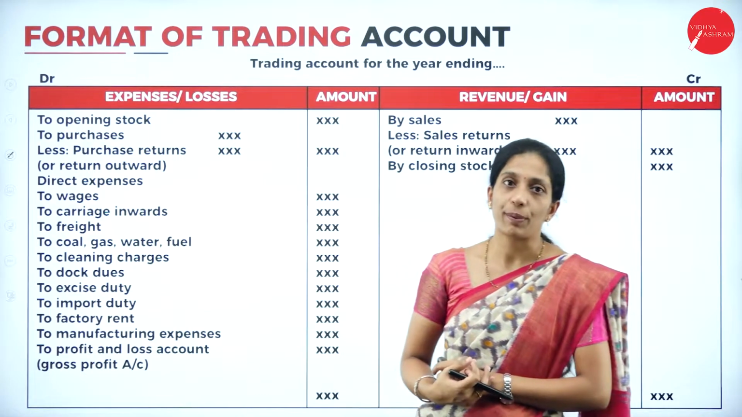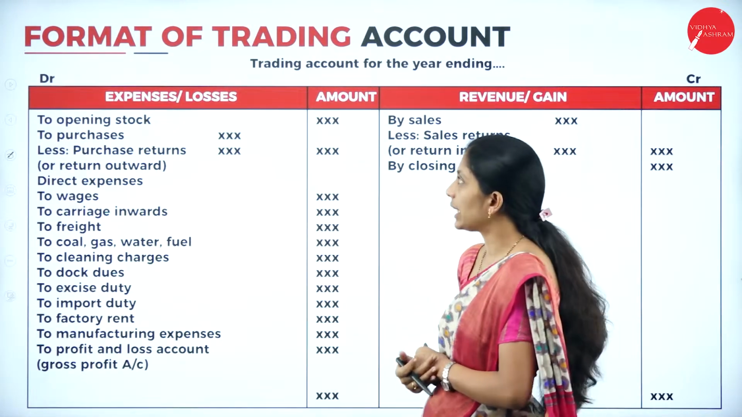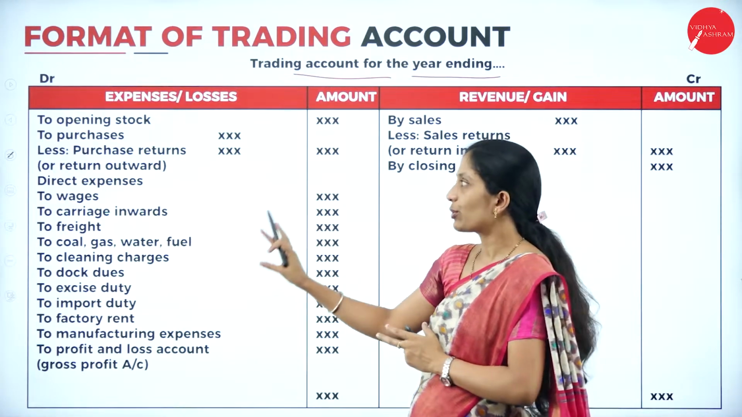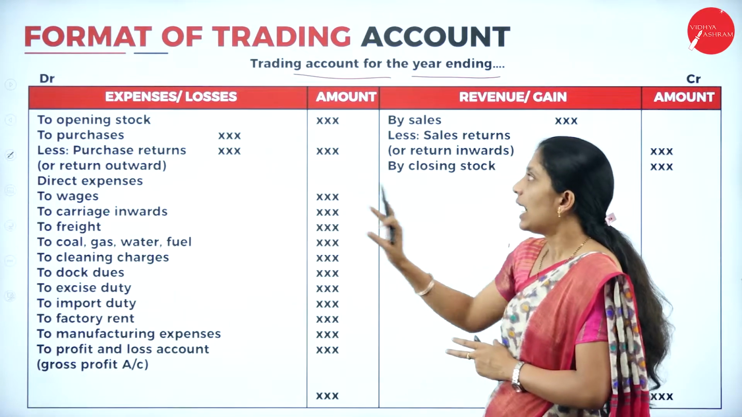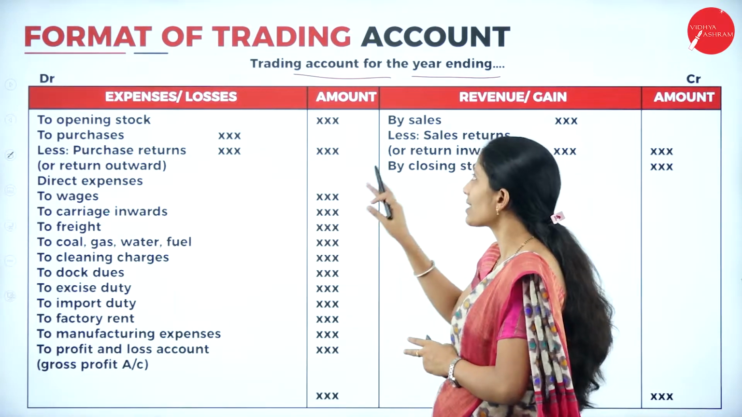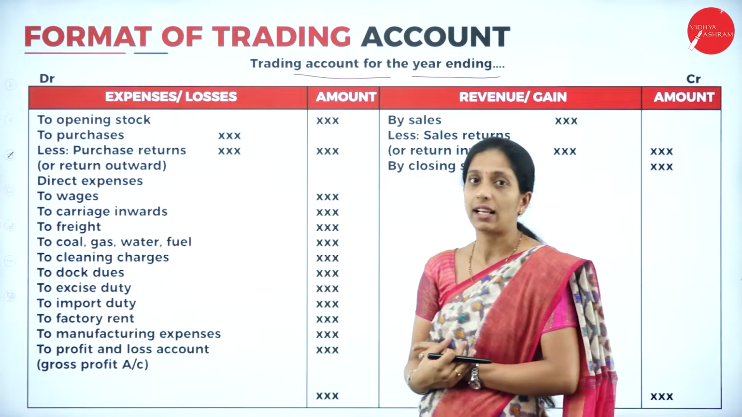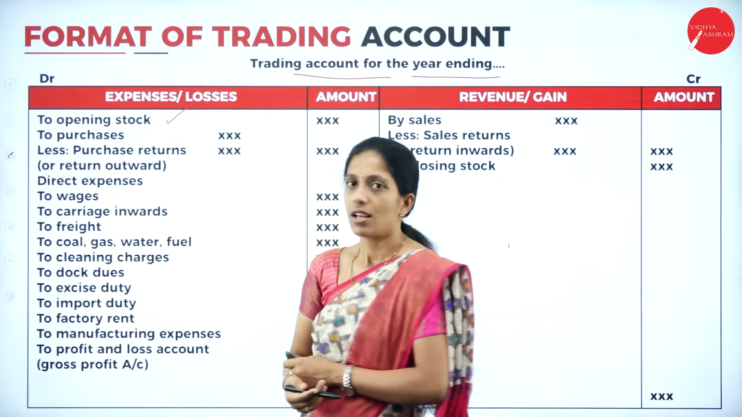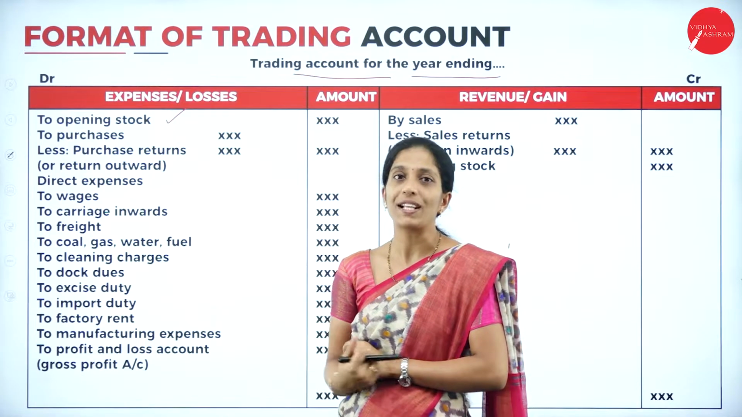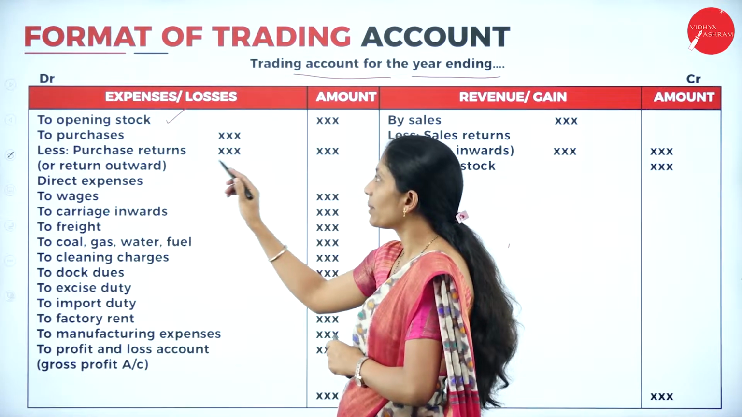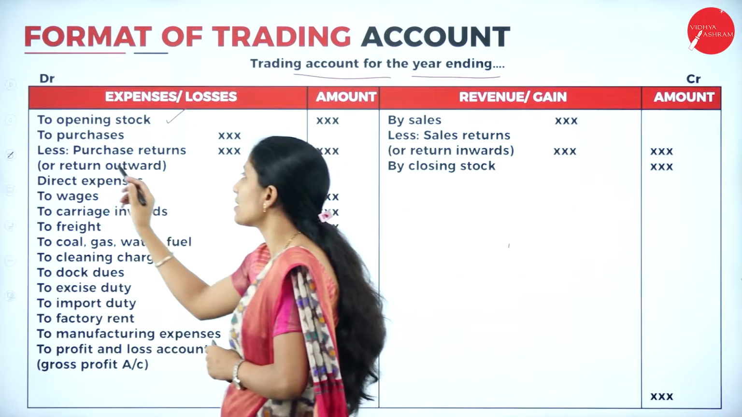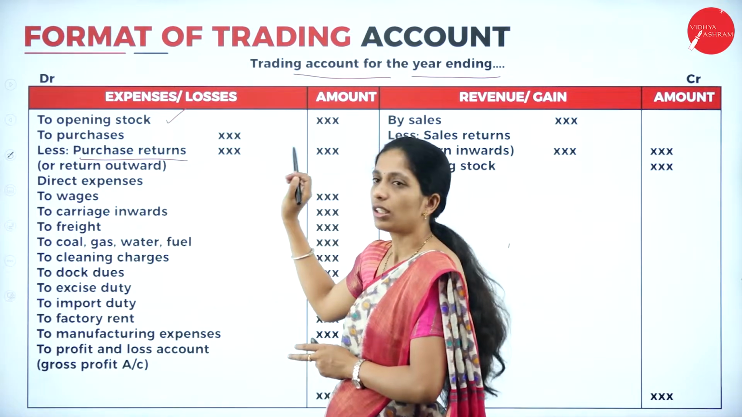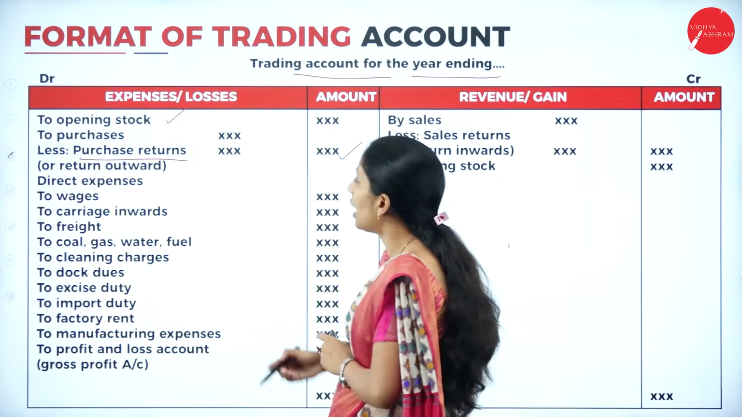Normally we are going to prepare trading account at the end of the financial year. So write the heading, trading account for the year ending. As I told you, you will have a debit as well as a credit side. Under the debit side, expenses or losses and amount, and on the credit side, revenue or gain and amount. Now what is the format? Your trading account will start with 'To opening stock'. Next your format will be 'To purchases less returns'. Returns here is nothing but purchase returns. So 'To opening stock', 'To purchases less returns', written in the inner column.